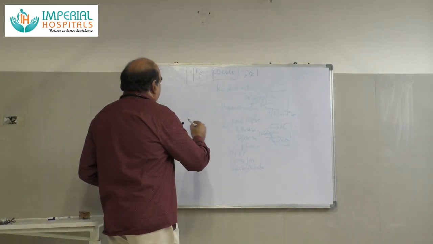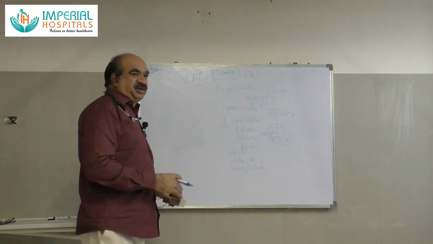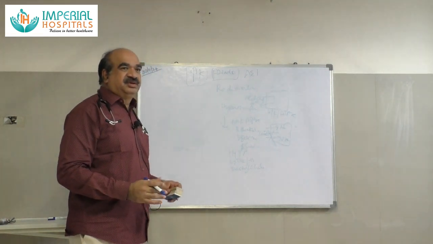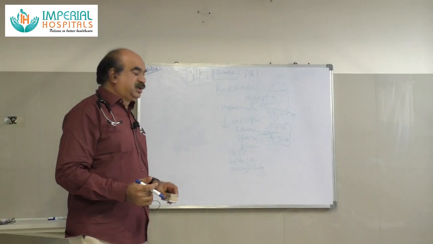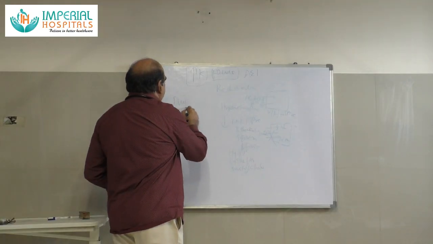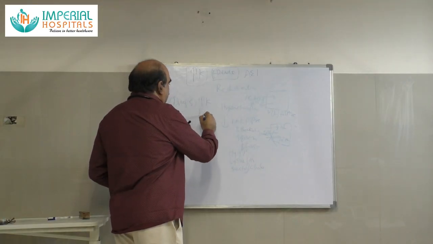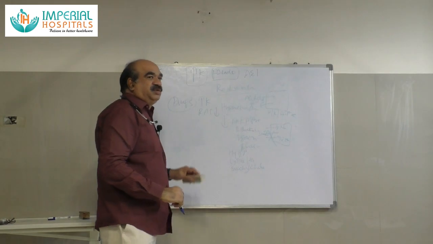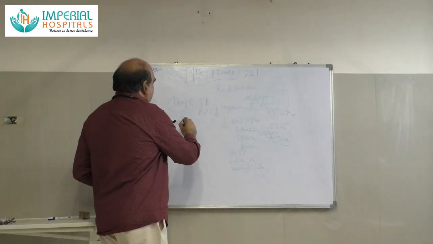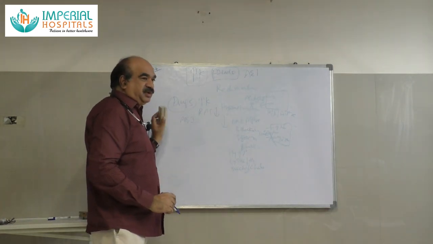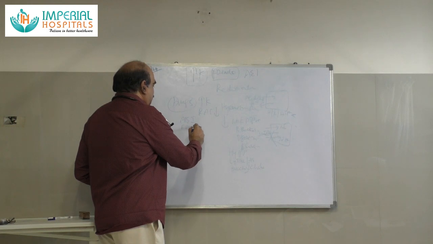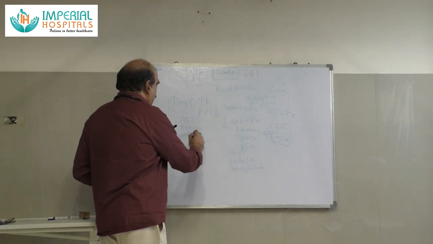So the next important cause is decreased renal secretion, the decreased renal secretion that causes hyperkalemia. There are drugs causing hyperkalemia. If the renin-angiotensin system is inhibited, that will cause hyperkalemia. That means ACE inhibitors, angiotensin converting enzyme inhibitors, the renin inhibitors, and angiotensin receptor blockers.